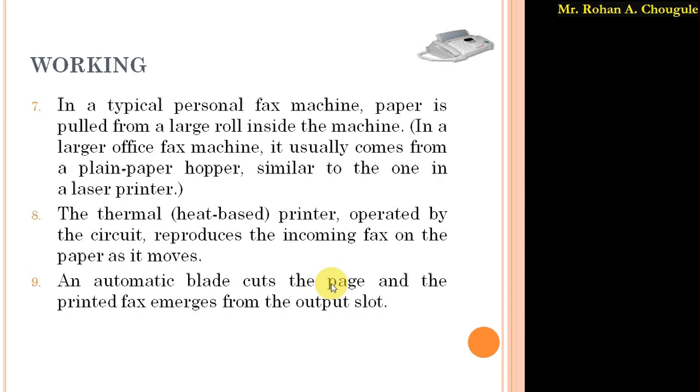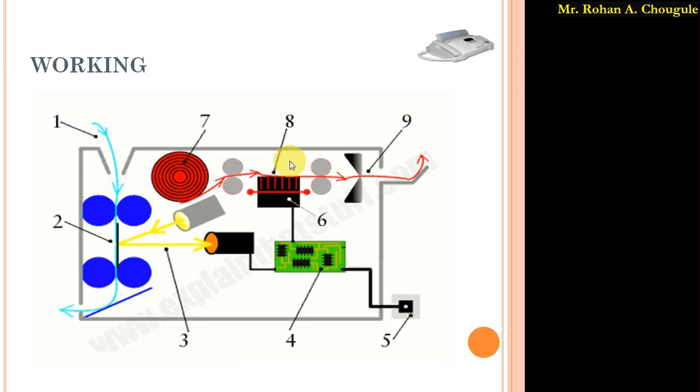Okay, so whatever digital information is there is transferred to this printer through this electronic circuitry. So, a typical personal fax machine. In a typical personal fax machine, a paper is pulled from a large roller inside the machine. Here, as I said initially, the paper is wound on this roller. When information is received by the fax machine, these drums pull the page or paper from this roller, and accordingly printing takes place.